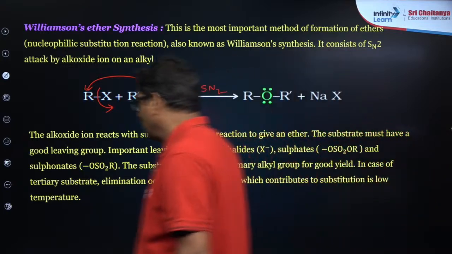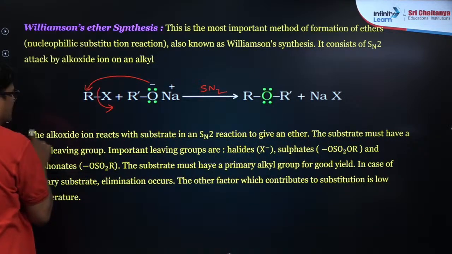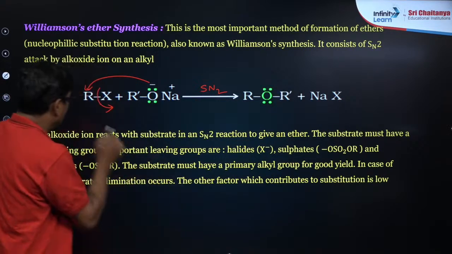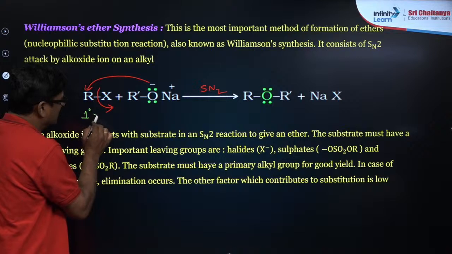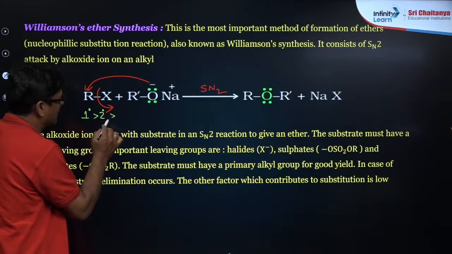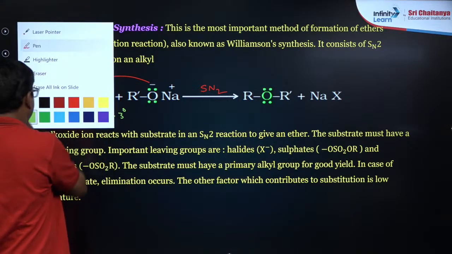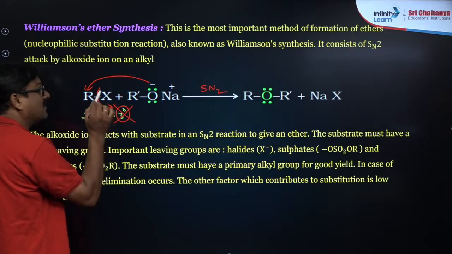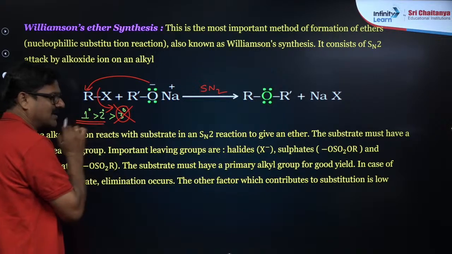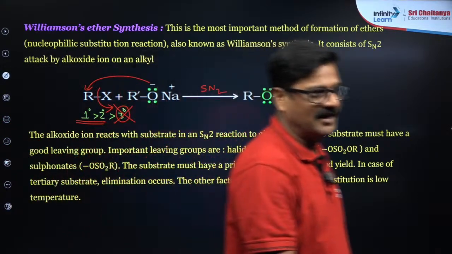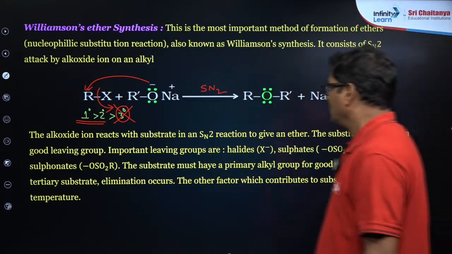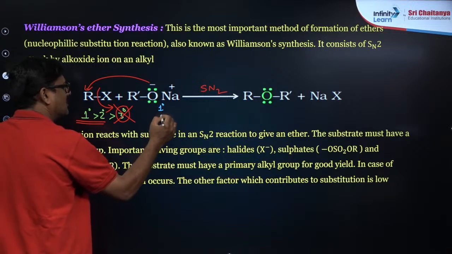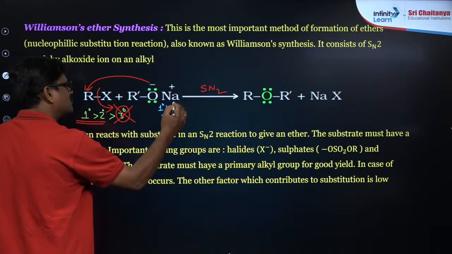Right. So you can see the trick over here, my dear students. The alkyl halide used in Williamson synthesis: primary is more reactive than secondary, which is more reactive than tertiary. So using tertiary alkyl halides in Williamson synthesis is not allowed; only primary and secondary alkyl halides can be used. And if you want to use sodium alkoxide, it can be primary, secondary, or tertiary, whichever.